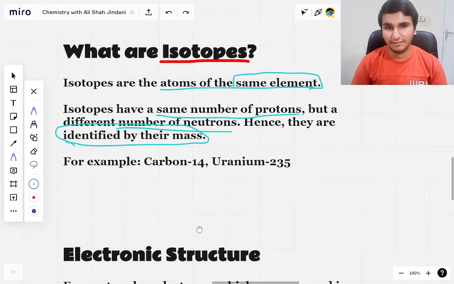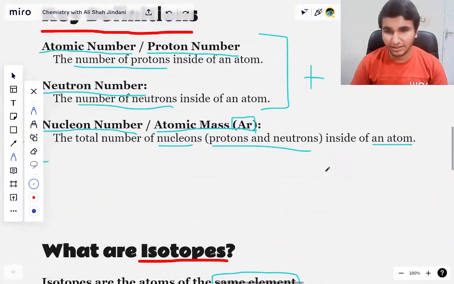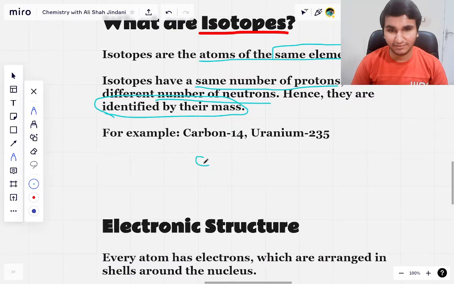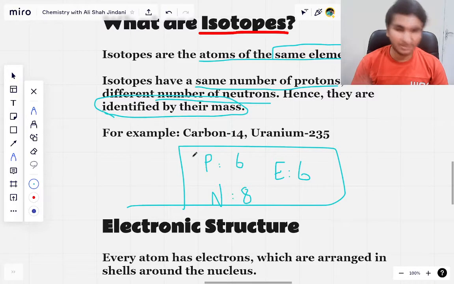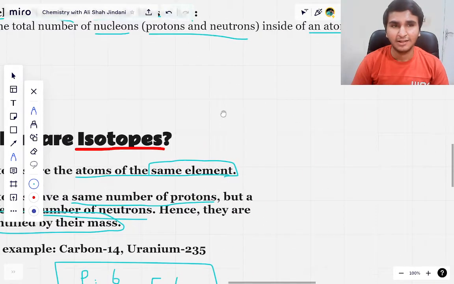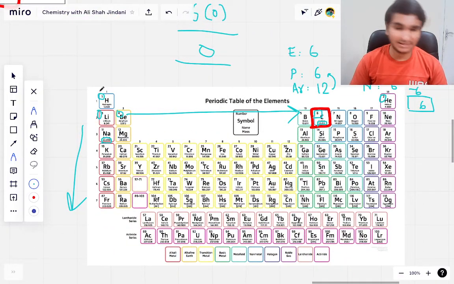So again, we discussed right now carbon 12, because this has a mass of 12, but we also have carbon 14, and we can work out the proton number. We have the proton number, that is 6, and we can work out the number of neutrons by subtracting 6 from 14, and we get 8, and electrons 6, right? So that is how you deal with isotopes. Carbon has carbon 12, carbon 13, carbon 14, and we also have isotopes of hydrogen. So hydrogen has names for its isotopes as well.